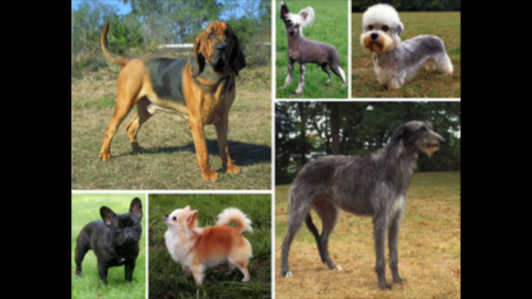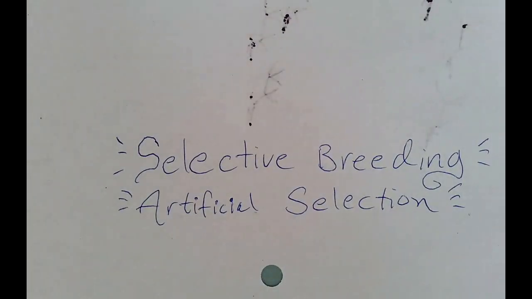The vocabulary you're going to need to understand for that is selective breeding and artificial selection. Selective breeding is where you choose an animal that has the traits you want, whether it is being friendly, being protective, or having a high prey drive that makes it want to eat rodents. And you select those animals and you only let them have babies, or you only keep their babies, and their babies tend to have that trait.